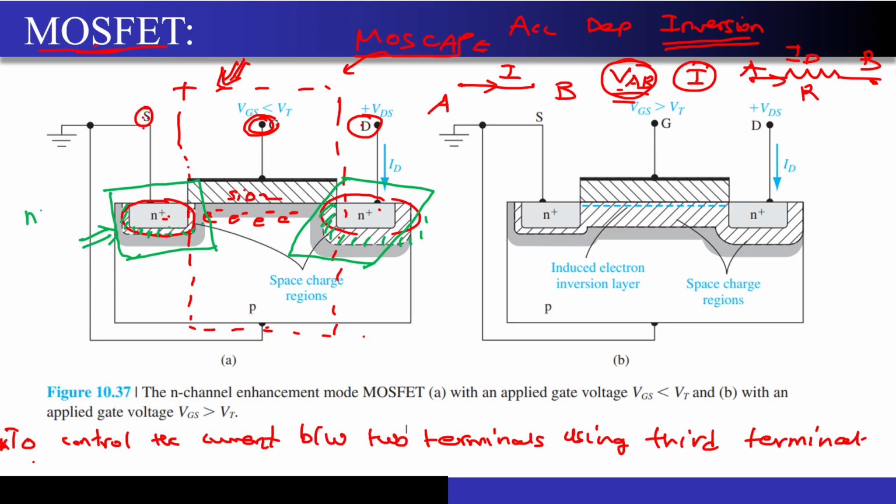There is an N plus that is present. See, why should the depletion region form? There is already one N plus over here. What do I need to form a depletion region? Just observe here, what is this? This is your substrate, right? And what is the type of doping in the substrate?